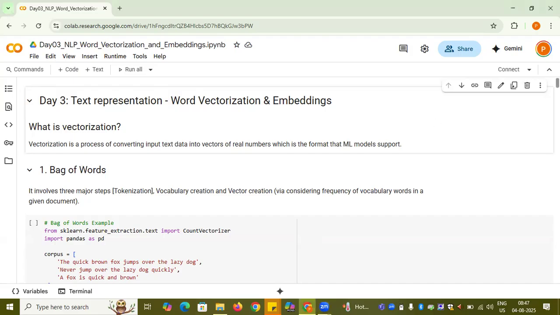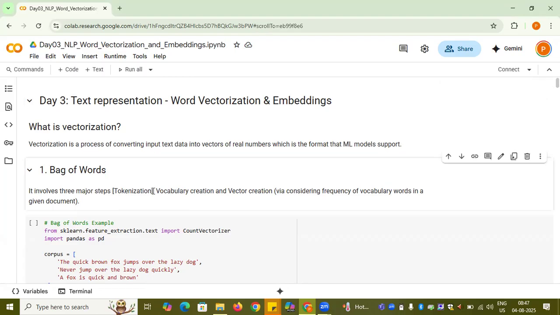So let's first start with the first method, which is the bag of words. For example, we have a corpus in which there are multiple documents. First, it involves tokenization. We first tokenize each and every document, later create the vocabulary, and then for each vocabulary item, depending on the frequency, like how many times that tokenized word appears in the entire corpus, we assign that value to each token. And this is how the vector is created. So the vector is created by considering the frequency of a word.